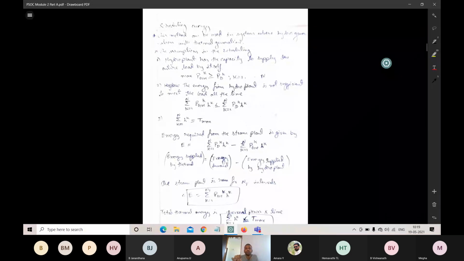PGHK should be capable of handling the amount of demand. That's why I have told that the hydro plant has the capacity to supply the entire load by itself. This is just an assumption. We can't satisfy the entire load just by hydro power plants or just by thermal power plants; we need both in coordination. But for the analysis purpose, we are just making an assumption.